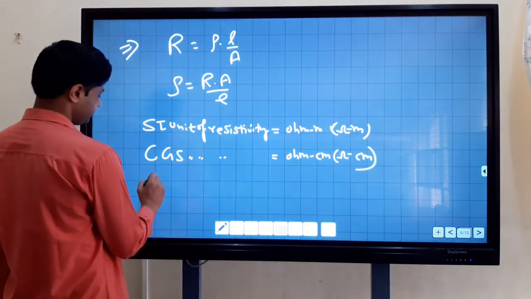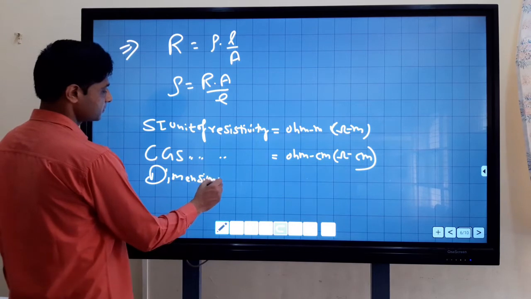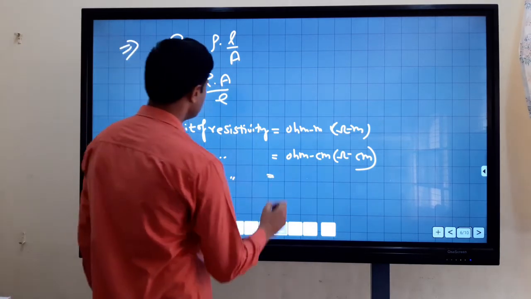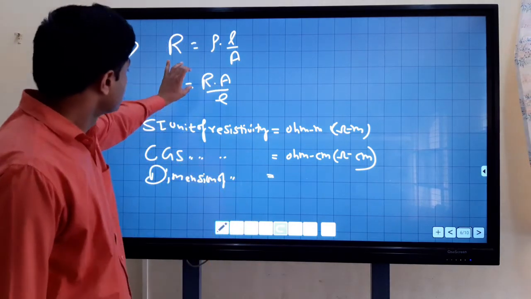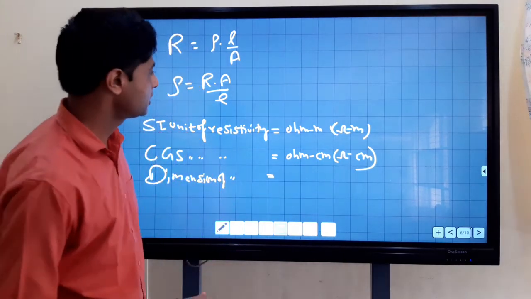Dimension of resistivity equals the dimension of resistance times length.